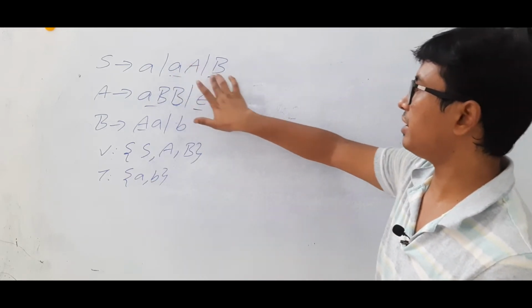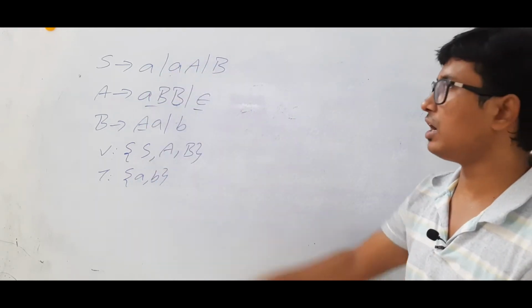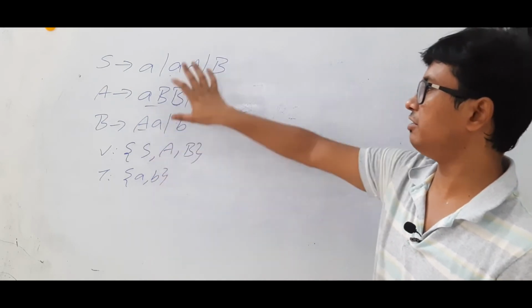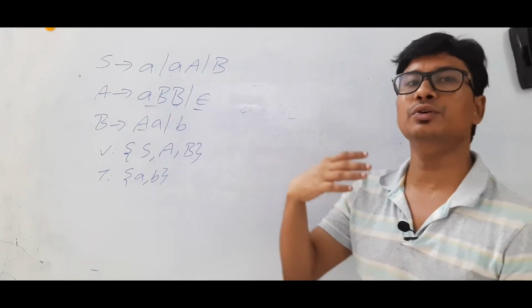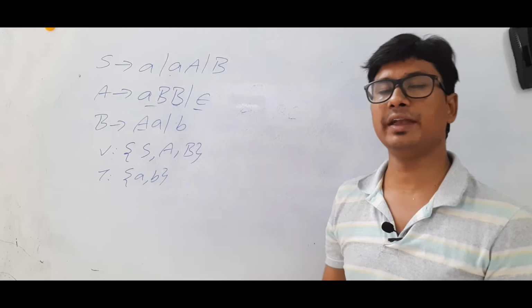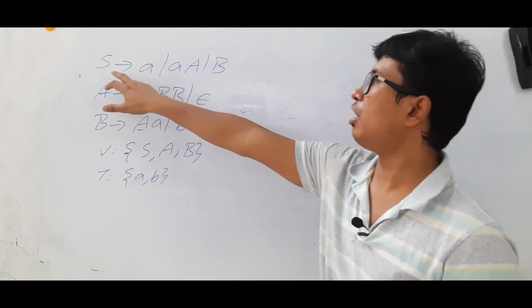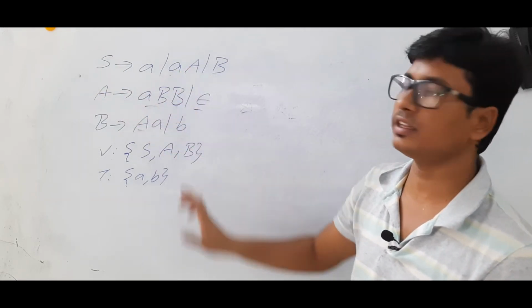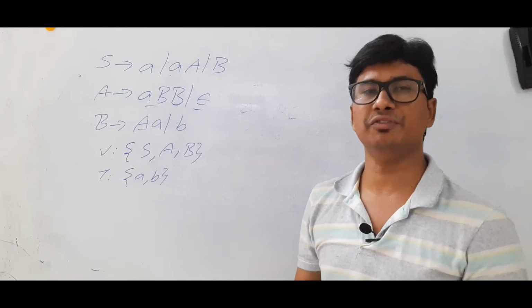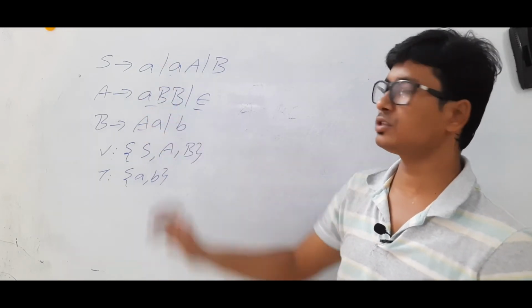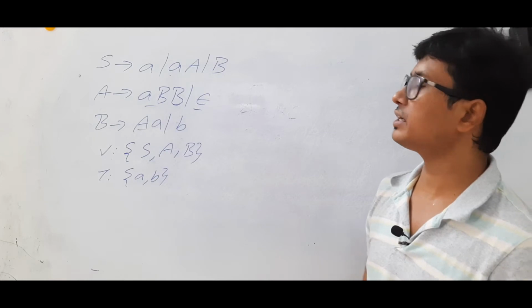What is step 1? If your start symbol S is there in the right hand side, you need to take a new start symbol and assign it to the old start symbol. However, if you see that S is not there in the right hand side, then I no need to do it. Only if it is there do I have to do it, so it is not there. So then what should I do? What is the second step?